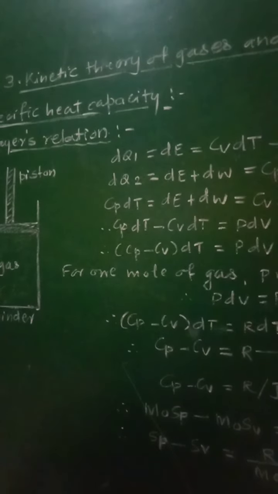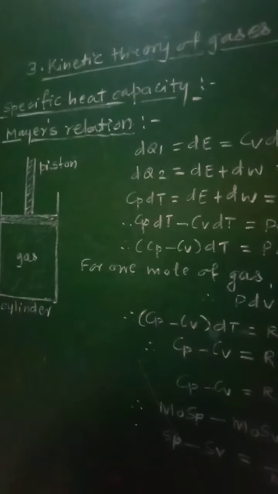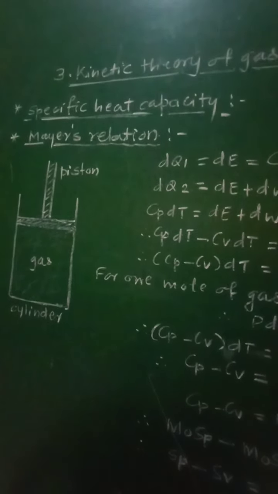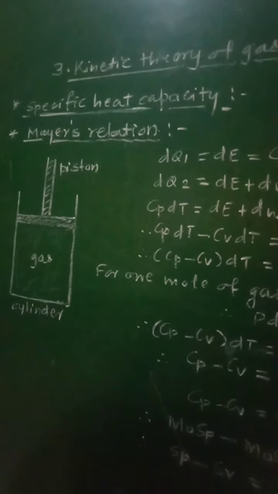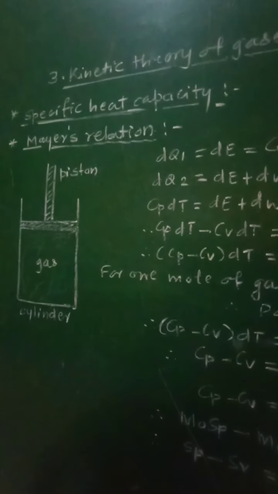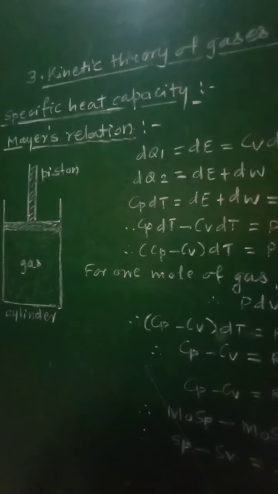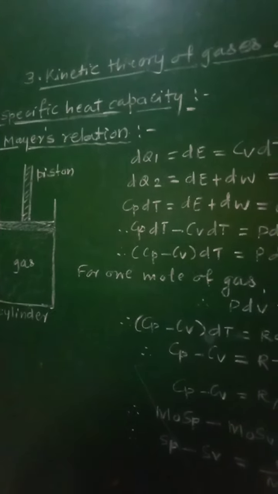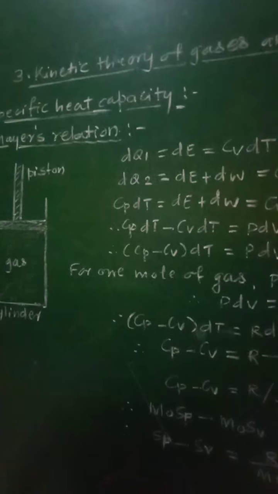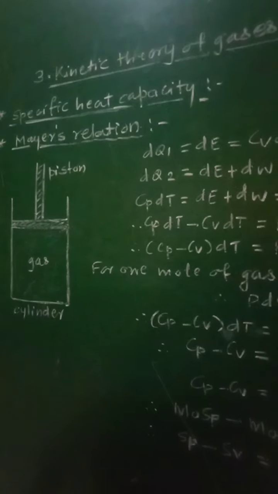Now in this case, Cp is greater than Cv, that is specific heat at constant pressure is greater than specific heat at constant volume, because when the gas is heated, keeping its volume constant, the total amount of energy supplied to that gas is used only to increase its internal energy, that is to raise its temperature. Since there is no expansion of the gas, no work will be done, and therefore keeping volume constant, when the gas is heated, the total amount of heat energy will be used to increase its temperature.